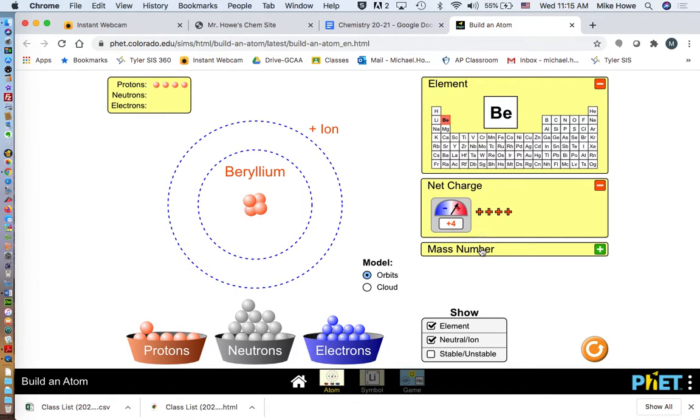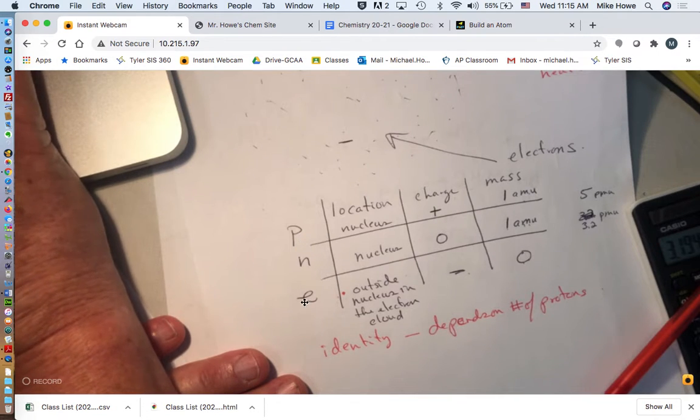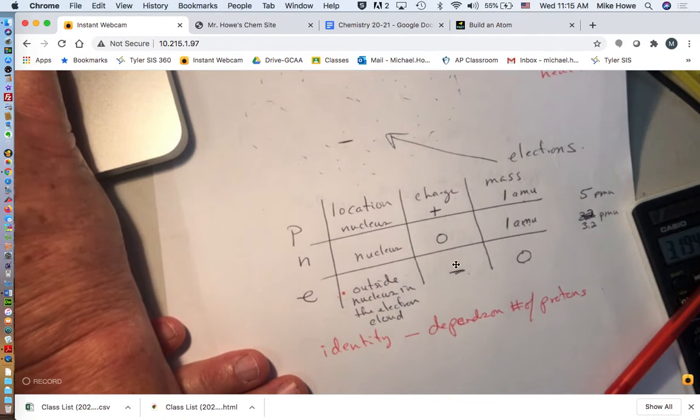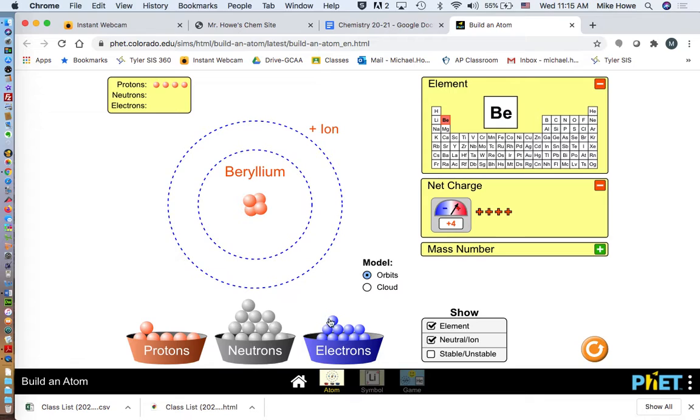Okay, I'm going to show you charge and mass. Well, let's talk about charge and we'll talk about mass. So charges, the charged particles were the protons and the electrons. Remember, protons and electrons? They're the ones with charge. The protons are positive, electrons are negative. So if I go back over here and I put in electrons, what's going to happen to charge?